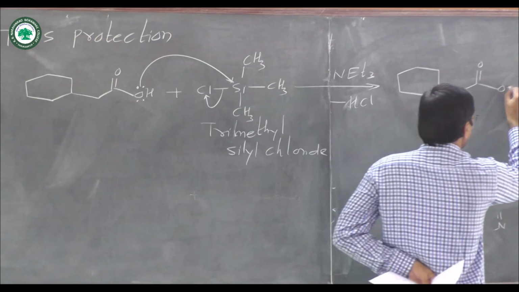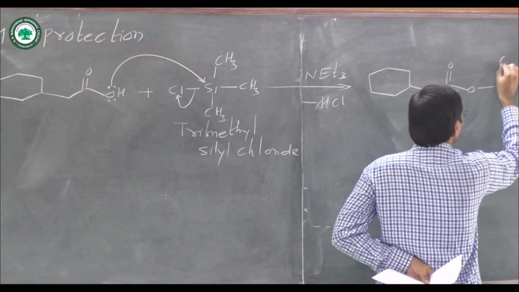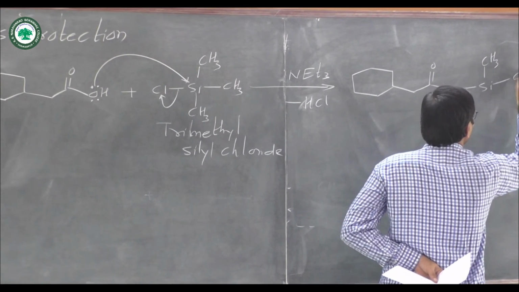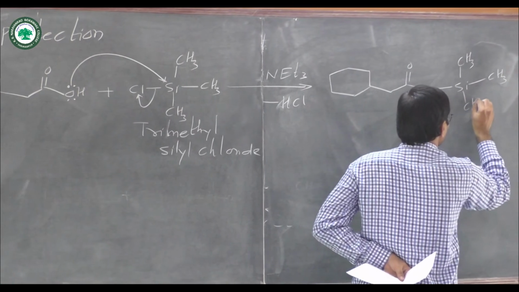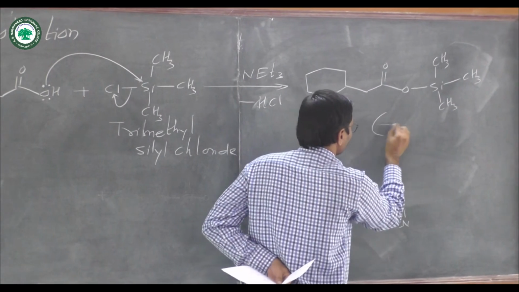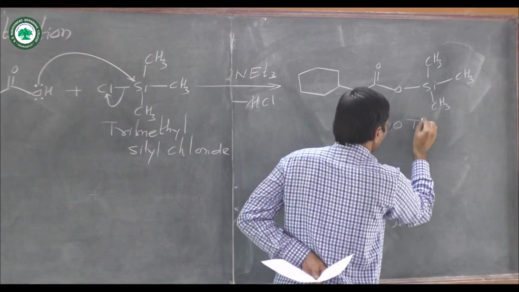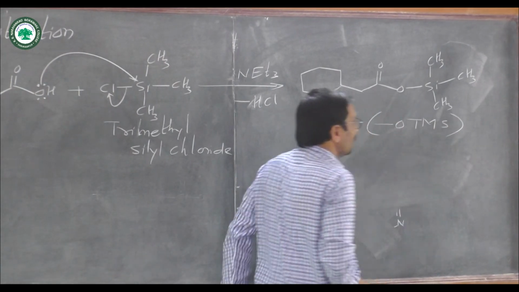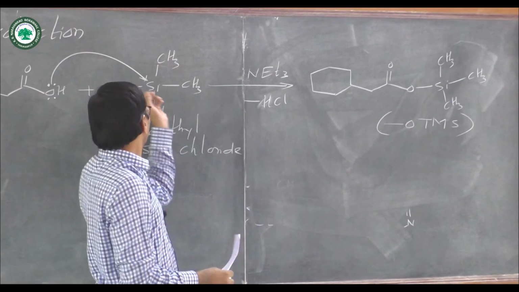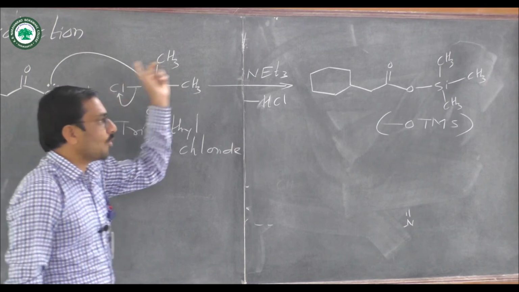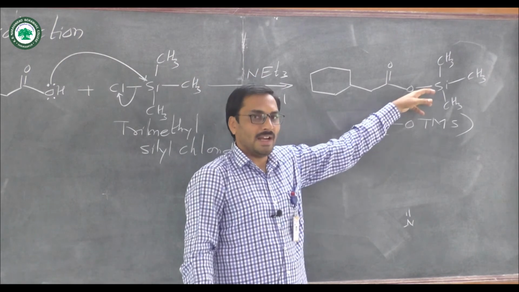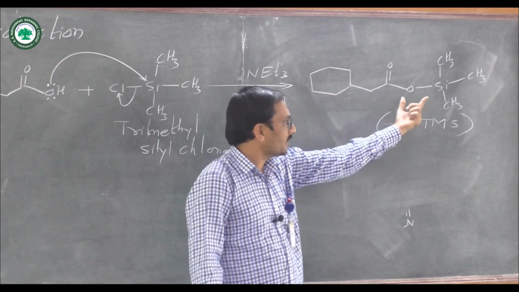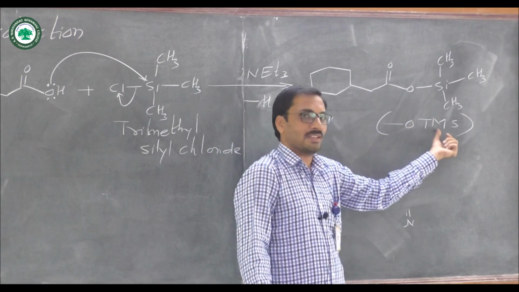The oxygen of the carboxylic acid forms a bond with the silicon atom. In short, we can write this structure as OTMS.